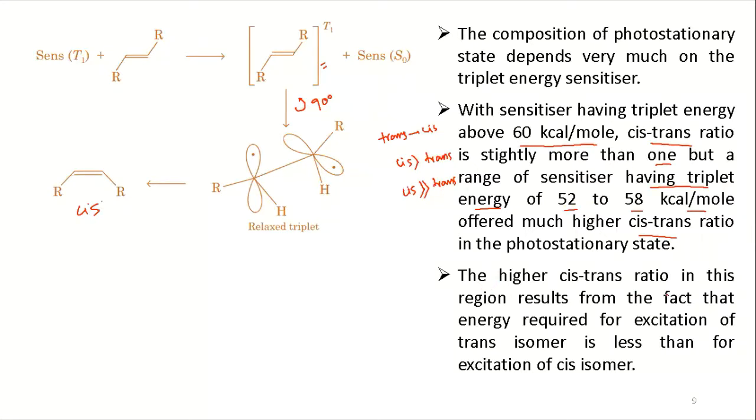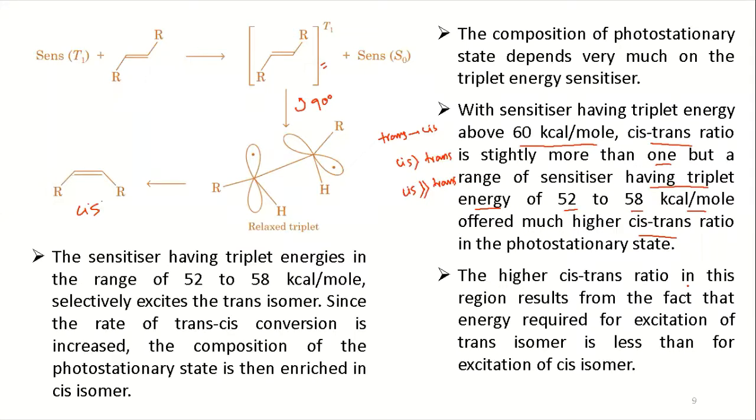The higher cis trans ratio in this region results from the fact that the energy required for excitation of the trans isomer is less than for excitation of the cis isomer. The sensitizers having triplet energies in the range of 52 to 58 kilocalorie per mole selectively excite the trans isomer. Since the rate of trans to cis conversion is increased, the composition of the photostationary state will be enriched with the cis isomer. So that is the thing you have to know.